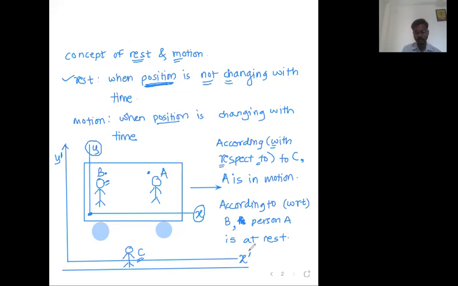Now, in that ground frame of reference, what does frame of reference mean? Coordinate system plus clock. Why do we need a coordinate system? To measure position. And why do we need a clock? To measure time. So if you have a coordinate system and a clock, you can measure position and time. Okay, sir. So this coordinate system is attached to the car, and according to it, A is at rest. But according to the x dash, y dash coordinate system, which is attached to the ground, A is in motion.